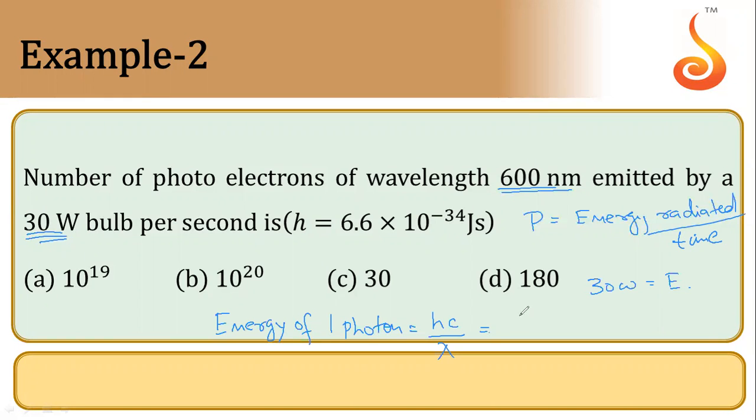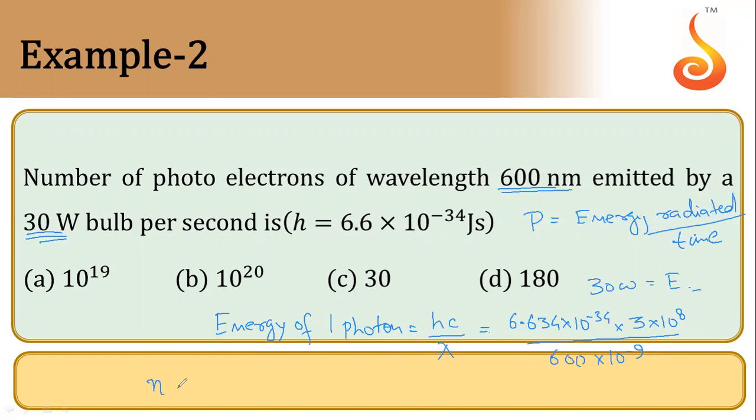Planck's constant value 6.634 into 10 raised to power minus 34 into c value is 3 into 10 raised to power 8 divided by wavelength, that is in nanometers. So 600 into 10 raised to power minus 9. Okay. So this is energy of one photon and this is a total energy.